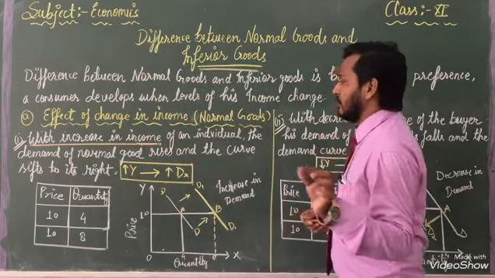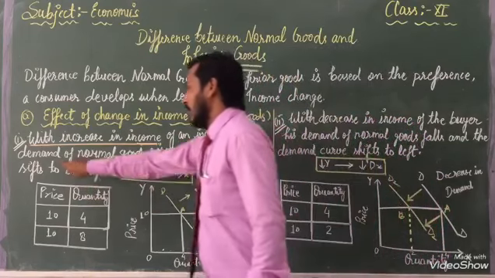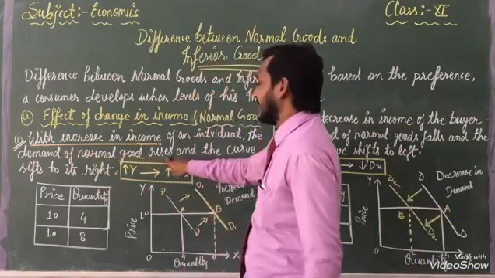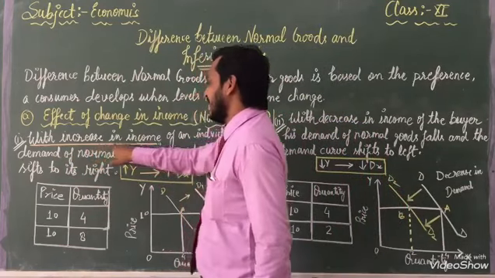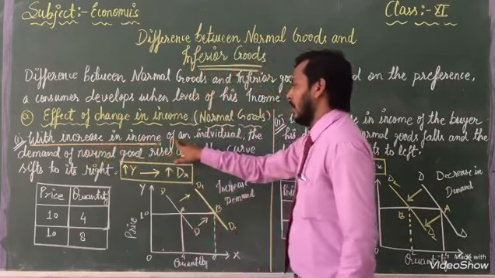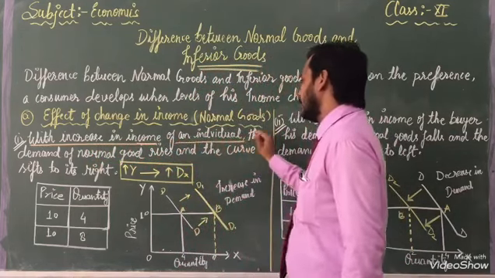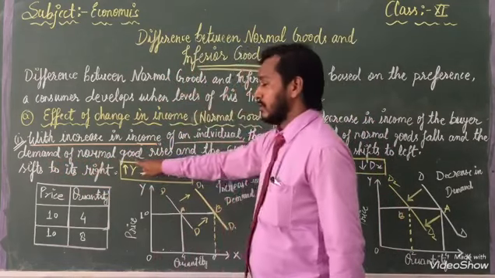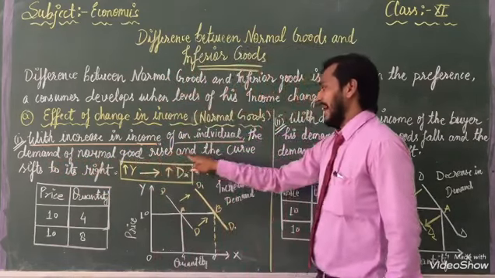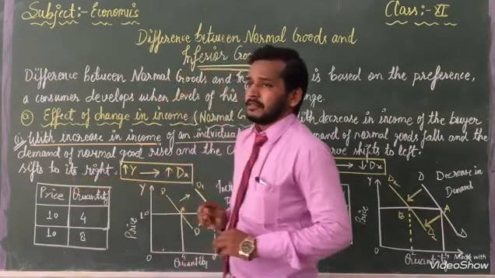When the income of an individual increases, the demand for normal goods rises. Once again listen, with increase in income of an individual, the demand for normal goods rises and the curve shifts to its right.